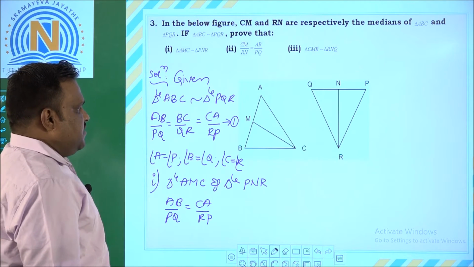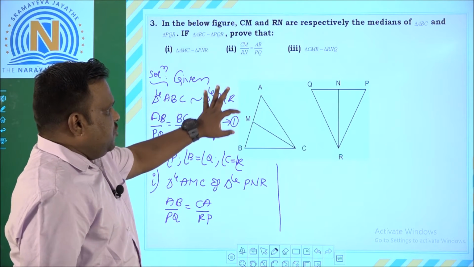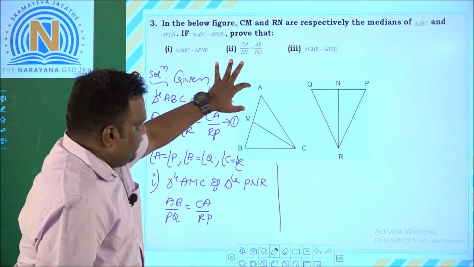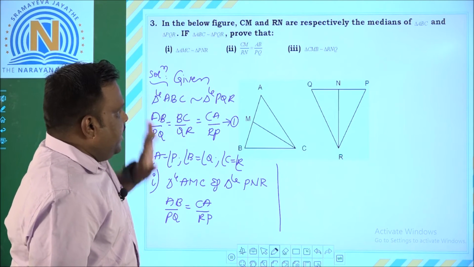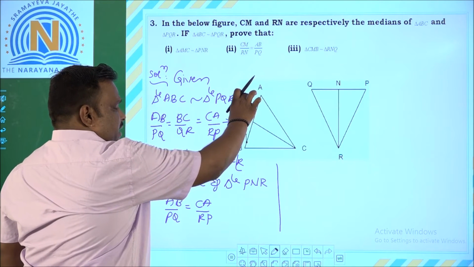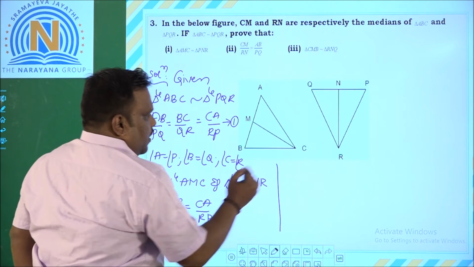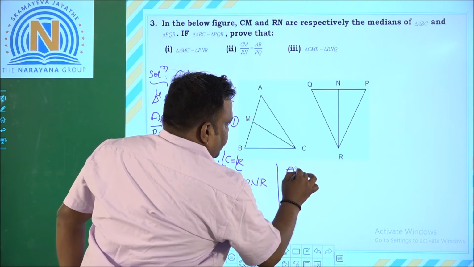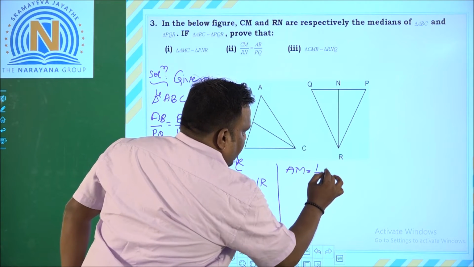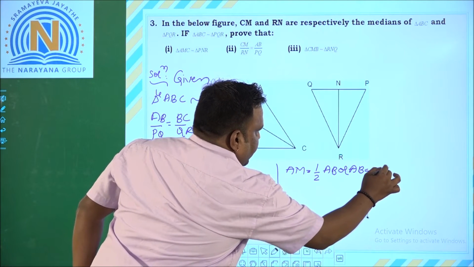Now here, if you concentrate properly, M and N are the medians. So that means each divides the base into two equal halves. That means AB will be equal to AM plus MB. And here, AM will be the first part and MB will be the second part. That means I can write AM is equal to half AB, or AB is equal to 2 AM.